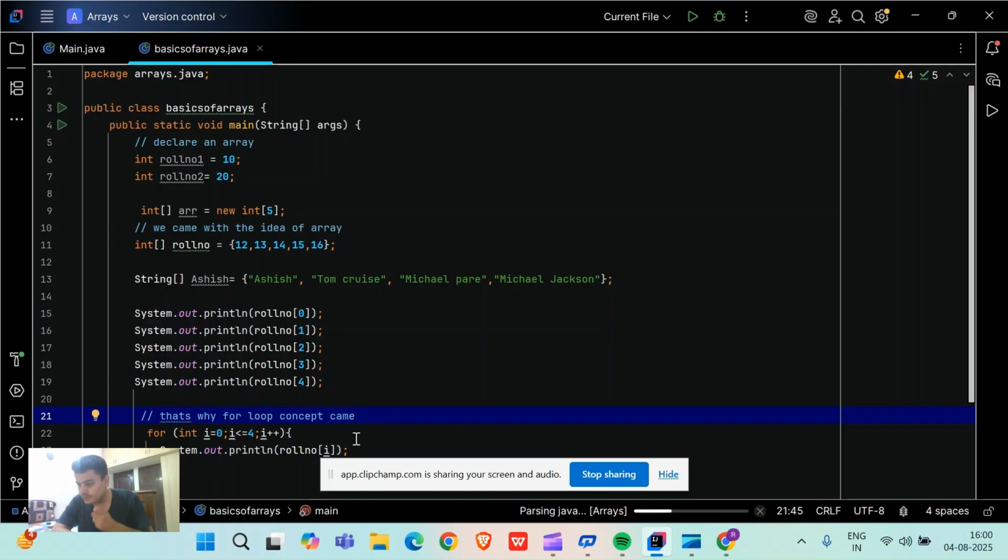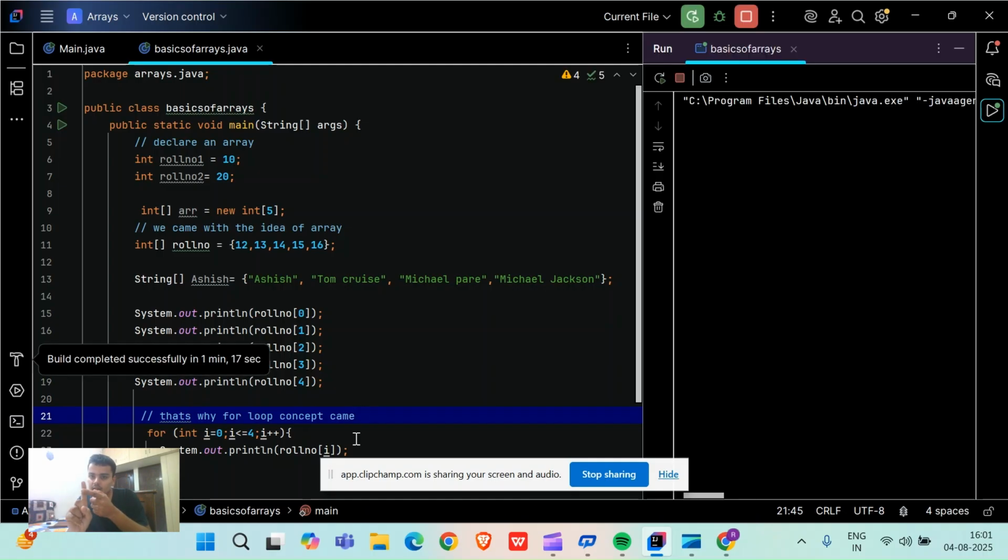So friends, what I'm telling you is why arrays came: when we don't want to store one value, so many values, again and again. That is why arrays came. In one line only I can store my values, and individually by their indexes I will call them.